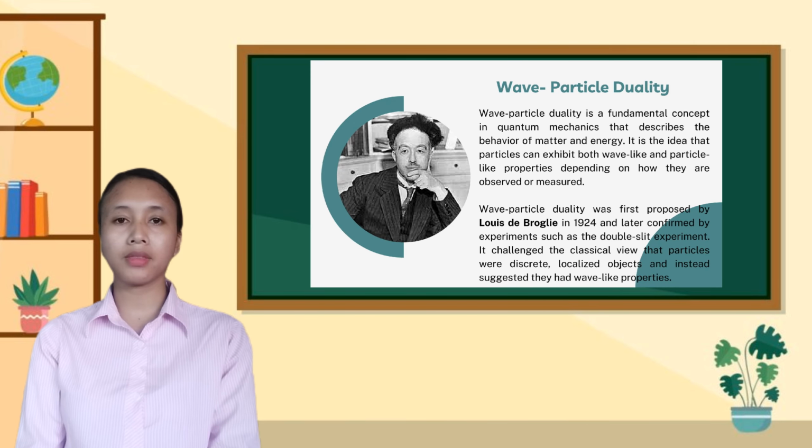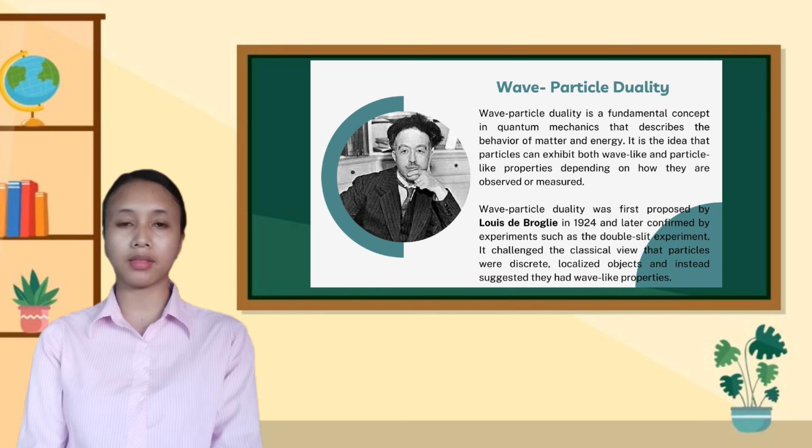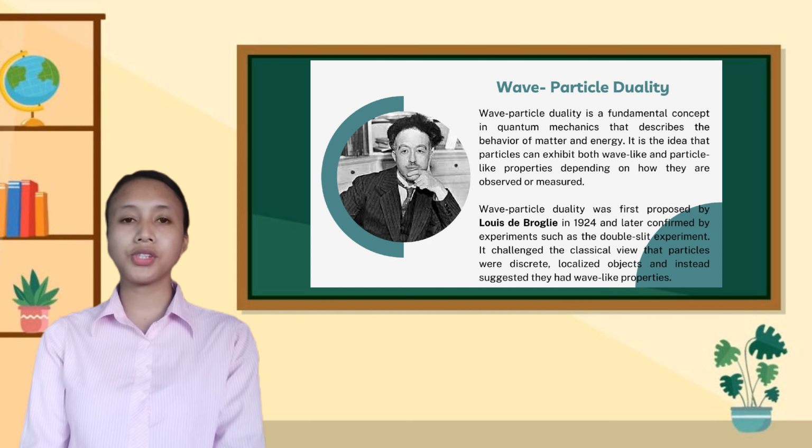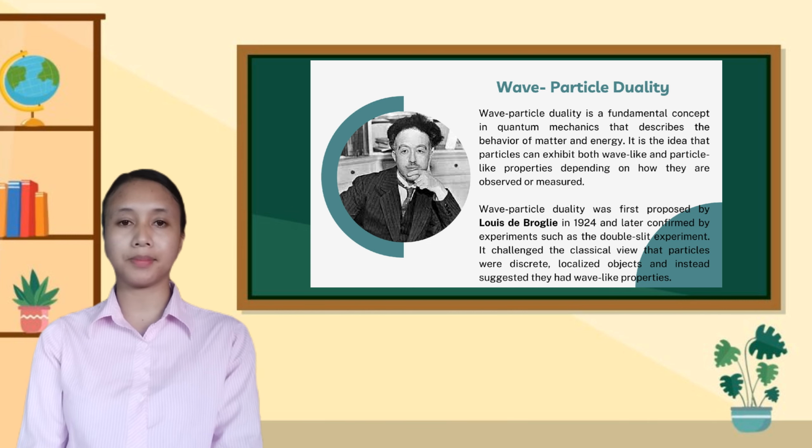Wave-particle duality is a fundamental concept in quantum mechanics that describes the behavior of matter and energy. It is the idea that particles can exhibit both wave-like and particle-like properties, depending on how they are observed or measured. Wave-particle duality was proposed by Louis de Broglie in 1924 and later confirmed by experiments such as the double-slit experiment. It challenged the classical view that particles were discrete, localized objects and instead suggested they had wave-like properties.